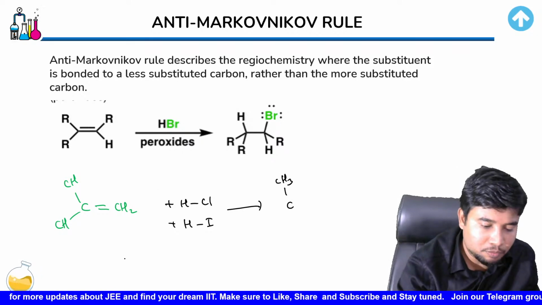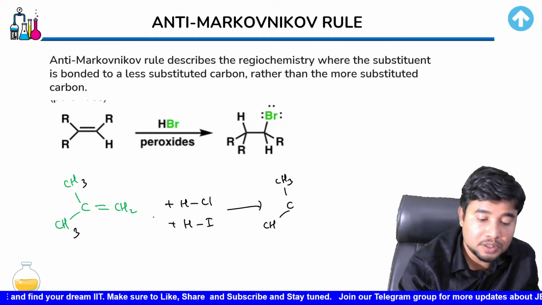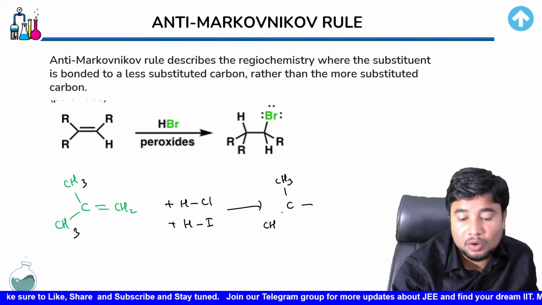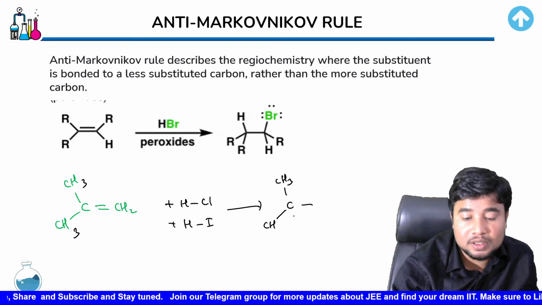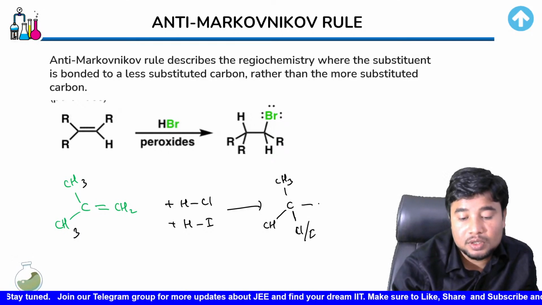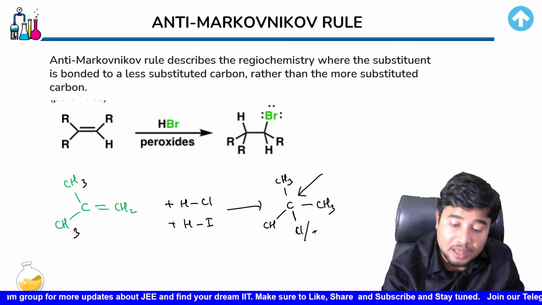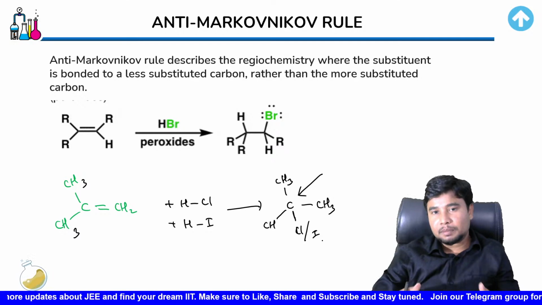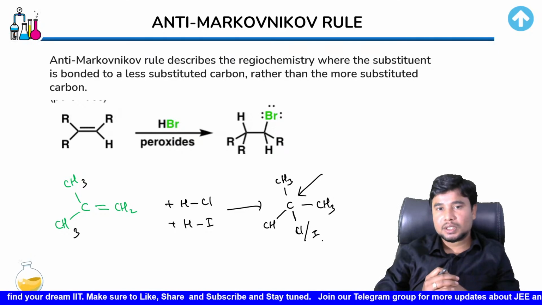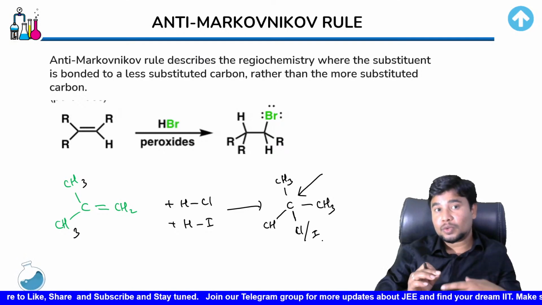What was the Markovnikov product? The Markovnikov product was the one where the hydrogen gets substituted over the position where the carbocation would have been less stable, or the halogen gets substituted over the place where the carbocation would be more stable. So you could clearly see that the Cl or iodine would always come over the tertiary position. Why? Because there the carbocation would have formed easily, and it would make the molecule more stable. So that point is very important to note, and I hope you have understood it really well. Now that that is understood, let us move to a special condition.